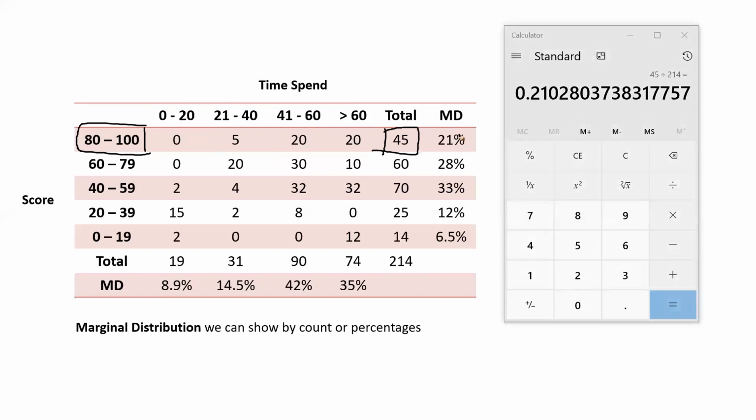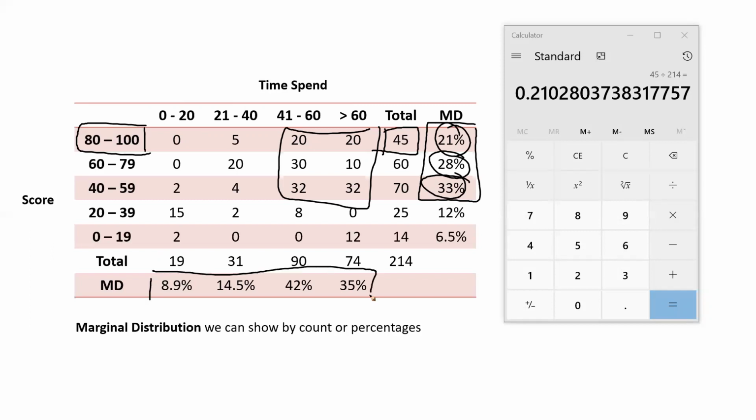So 21% students are scoring between 80 and 100. 28% students are scoring between 60 and 79. 33%. So you can clearly see that the majority is here only, and that is what we found out from this data as well.